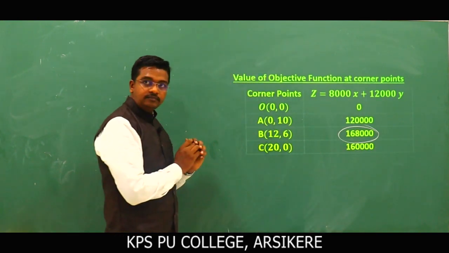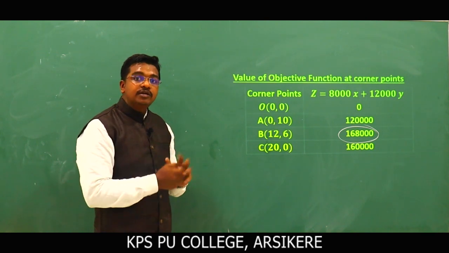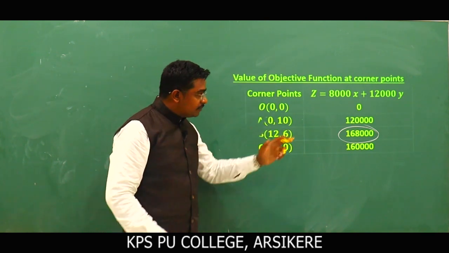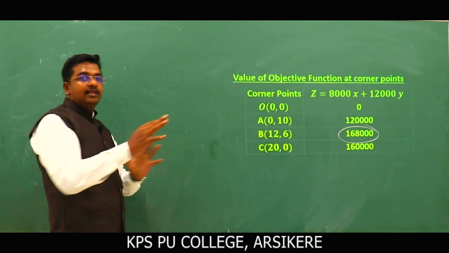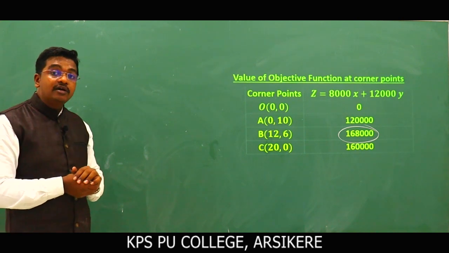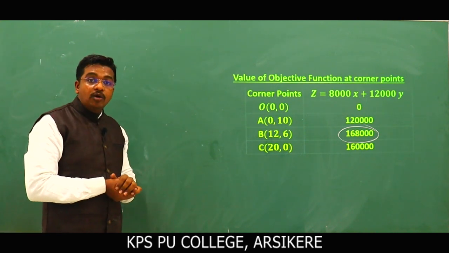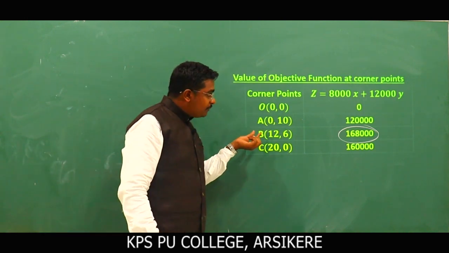1,68,000. Okay, this becomes the maximum value of the objective function. Clear? This becomes the maximum value of the objective function. About this, in the theory classes, there is theorem 1 and theorem 2 and the procedure to find the solution of the linear programming problem graphically. We will discuss later. Okay, so and here what is the maximum value?